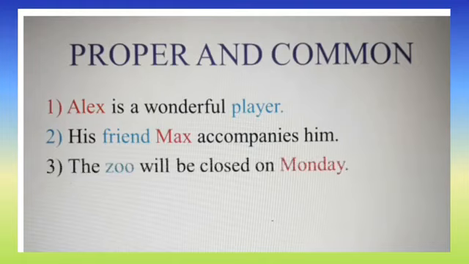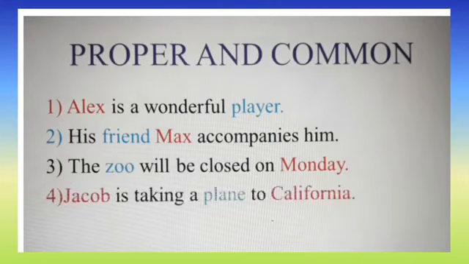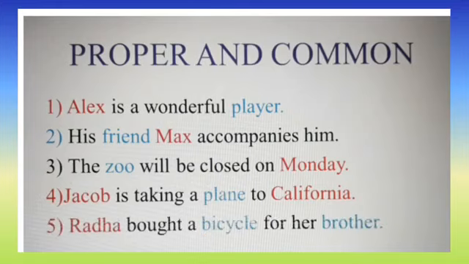The zoo will be closed on Monday. Monday is a proper noun. Zoo is a common noun. Jacob is taking a plane to California. Jacob is the name of a person. California is the name of a place. So I capitalize the letters J and C because Jacob and California are proper nouns. Plane is a common noun.